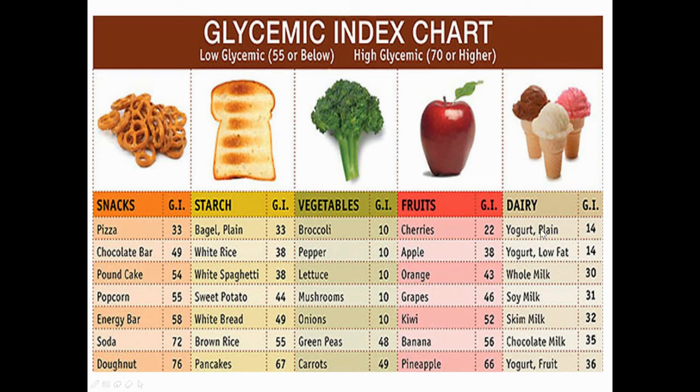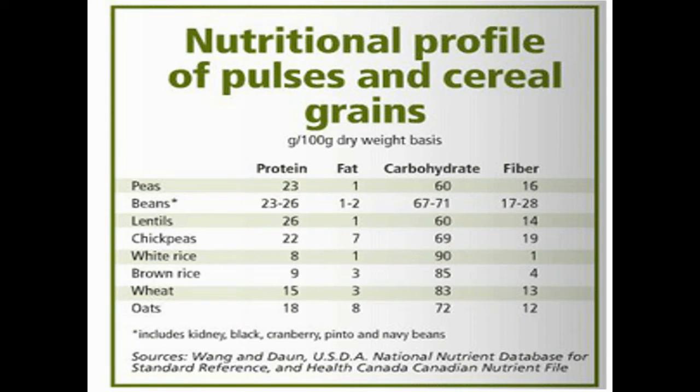For the dairy products, just look at this. They have a very low glycemic index. For example, plain yogurt, low-fat yogurt, and whole milk. The plain yogurt and the low-fat yogurt have only 14. And then fruit yogurt has 36 because it has been mixed with fruits. This is the chart we should follow.